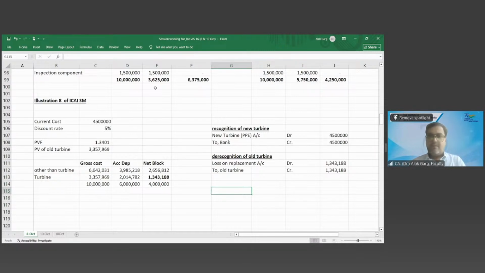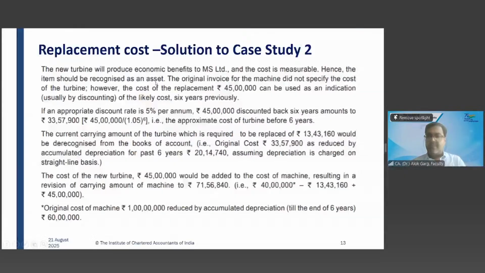Yes, sir. So this illustration number 8 is clear to everyone? Yes, sir. Very much clear, sir. Everyone? Yes, sir.